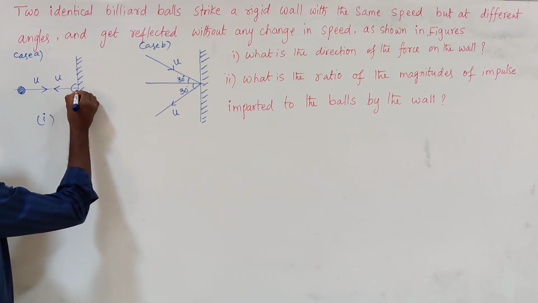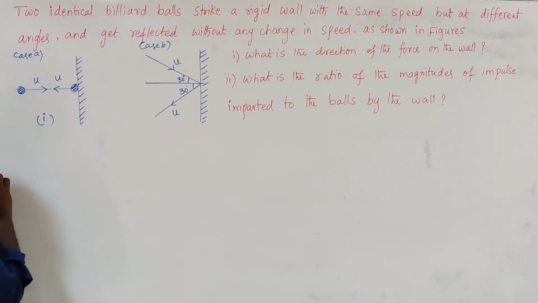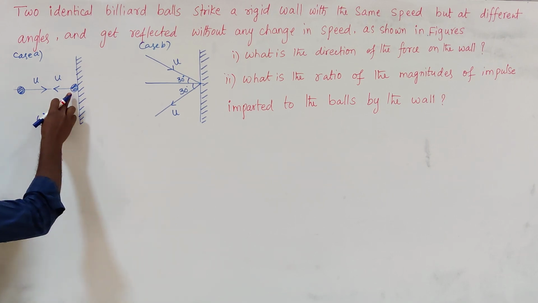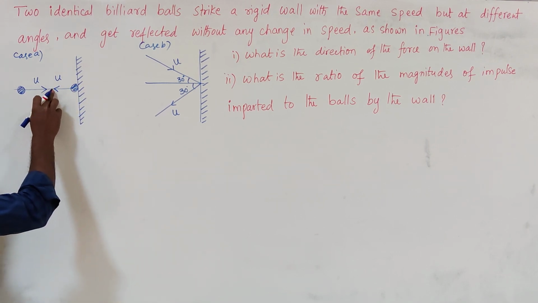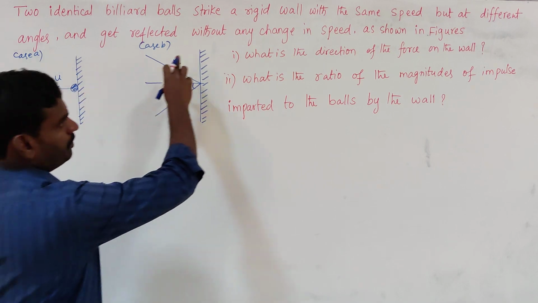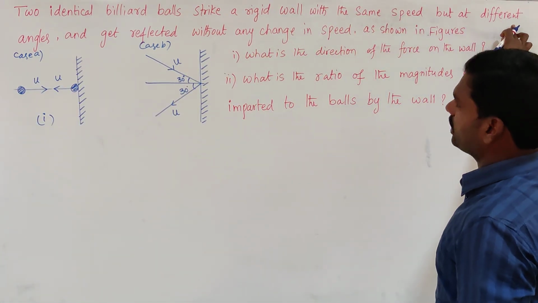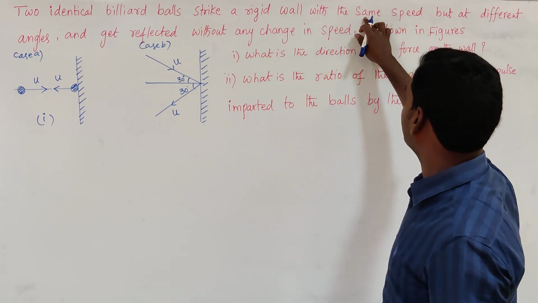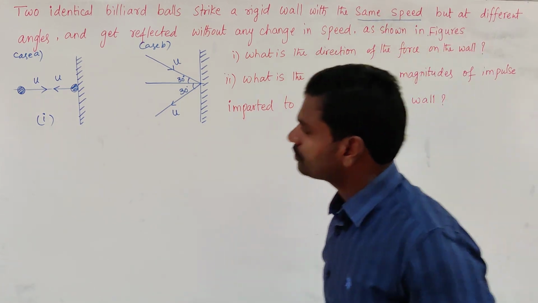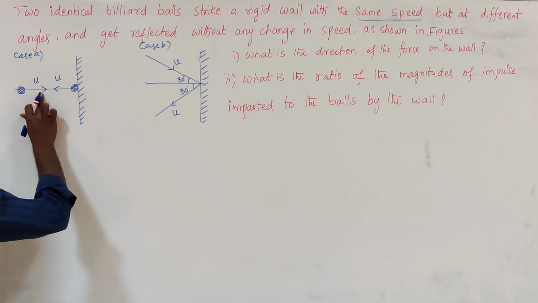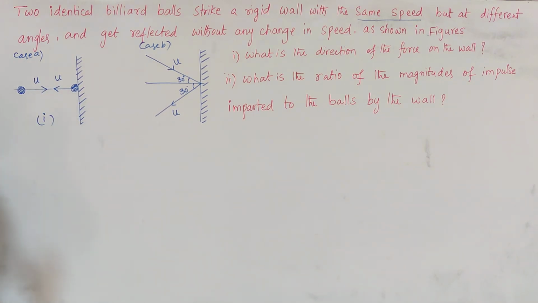After interaction with the wall, this billiard ball will be reflected with the same speed. So initial speed equals final speed here.